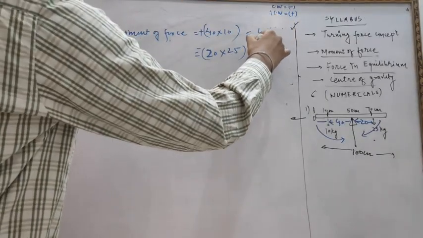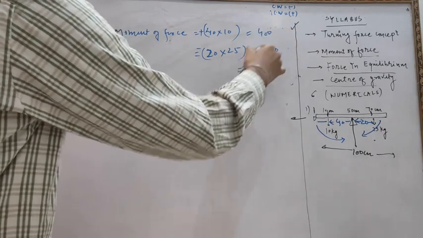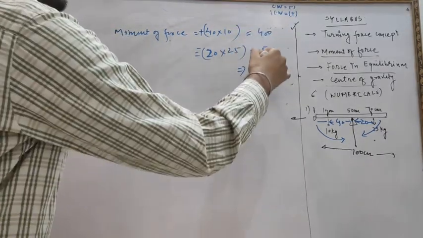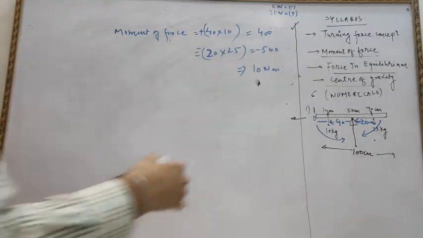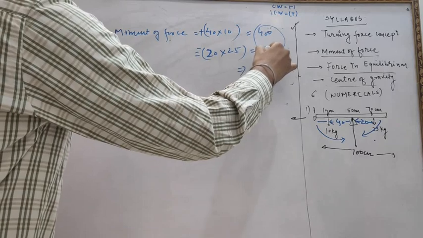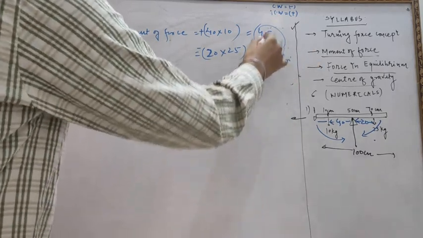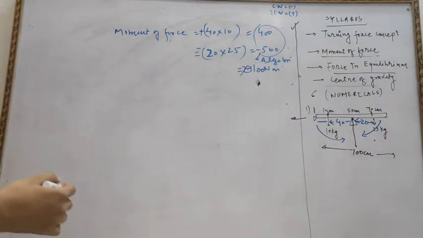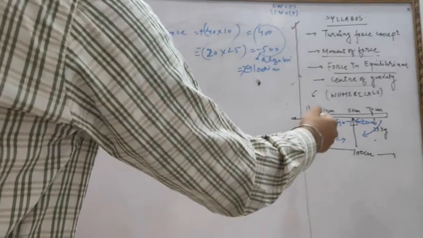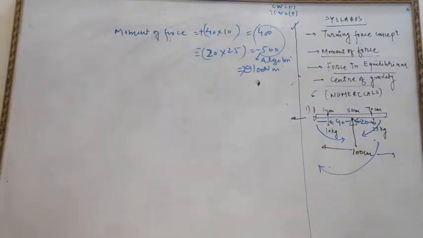So this is equal to 400 and this is equal to 500. Overall, if we add both these, we get 100 Newton meter. We will add algebraically. So that is 100 Newton meter, and the direction is negative. Negative in the sense it represents the overall movement will be in clockwise direction.